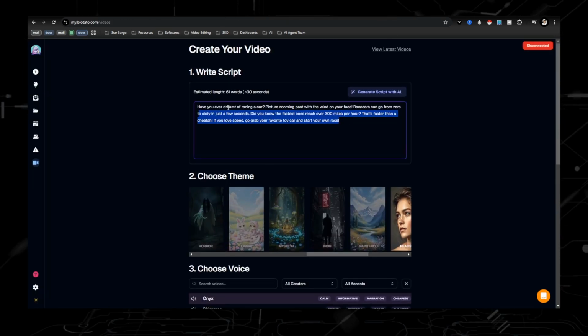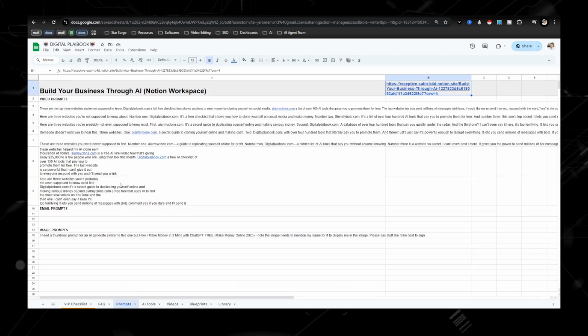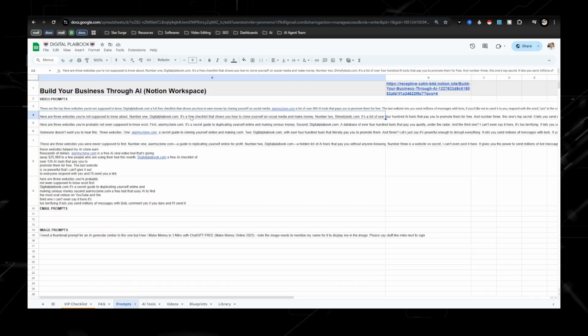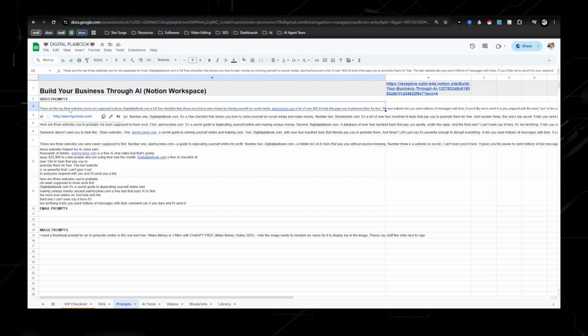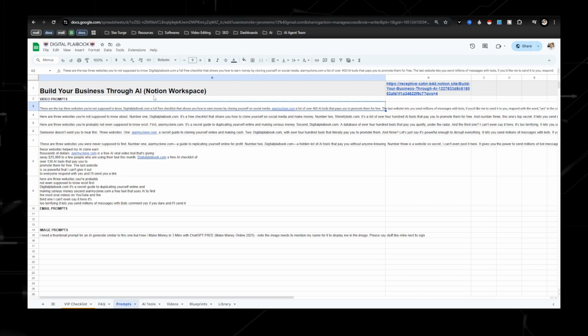And that is going to be with using a tool like Blotato. Now, what I like to do is I have the prompts that I use right here, and that is going to be with just creating short form content about top 3 websites. But let's say that you are still in the AI niche, but you want to be more like a faceless channel, or you want to tell stories.